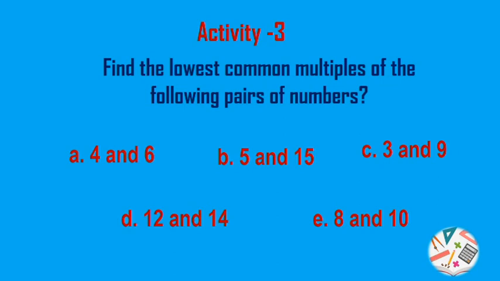Let's do the activity 3. Here you have to find out the lowest common multiples of the following pairs of numbers. A, 4 and 6. B, 5 and 15. C, 3 and 9. D, 12 and 14. And the last one, 8 and 10.